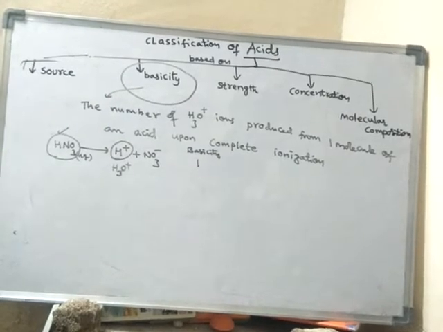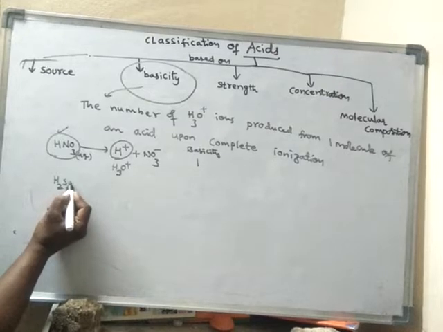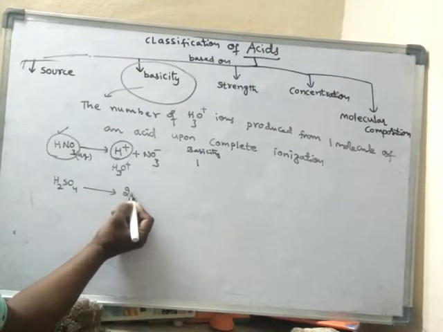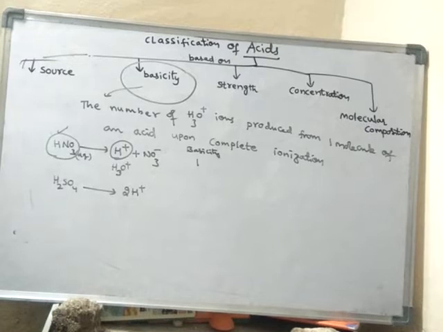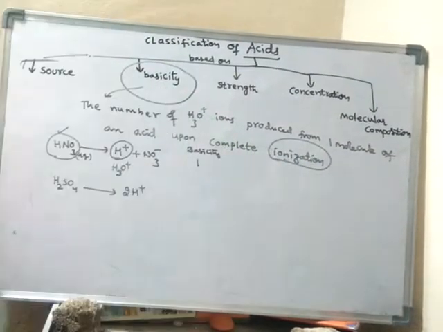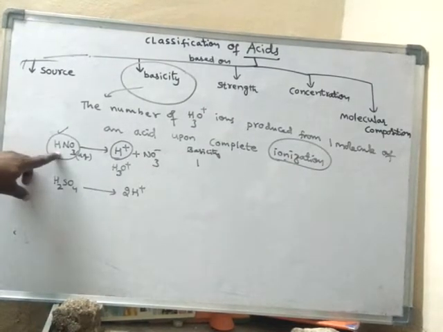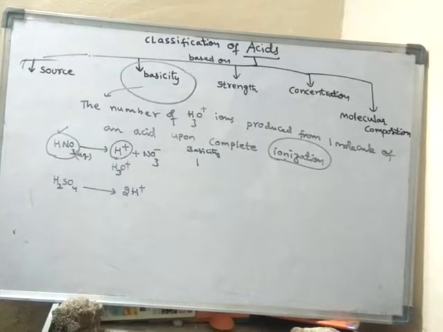In the same way, H2SO4, if you take H2SO4, it can produce, if it completely ionizes. What's the meaning of ionization? Ionization means breaking into ions. So HNO3 is broken into H+ ion and NO3- ion.